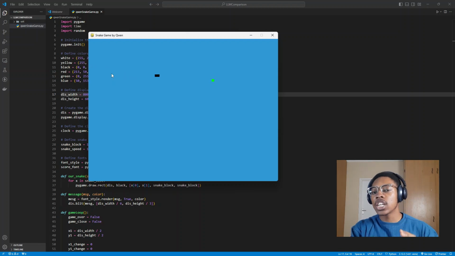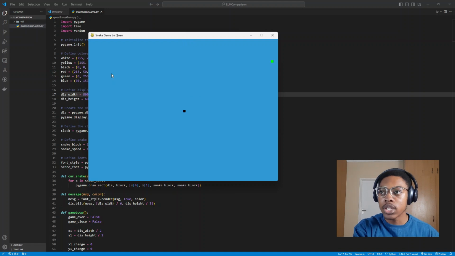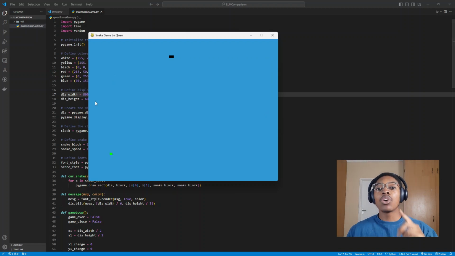Okay, the snake is actually increasing, which is amazing. Let's see. Now that will be a tricky one. Okay, end of the game. Let's see if we press C, if it will continue. Okay, so this is amazing. It actually made it and it worked. That's nice. So let us now look at what GPT-4 will make for us.